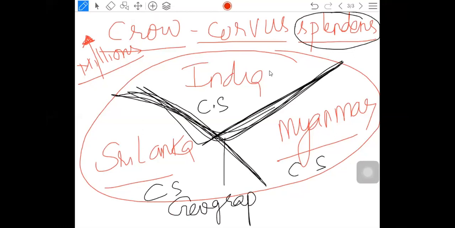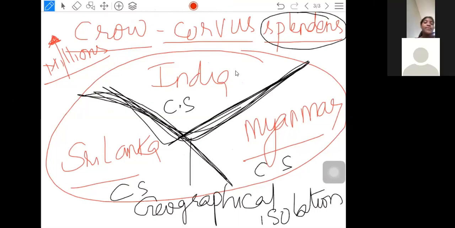Myanmar crow, Corvus splendens as usual. And now here, you people need to understand one more issue in this particular area, that is, the environment is going to change over continuous time. That means the environment is not stable. Environmental changes will go on like that.